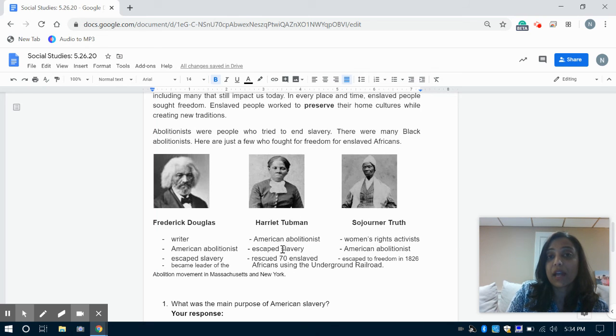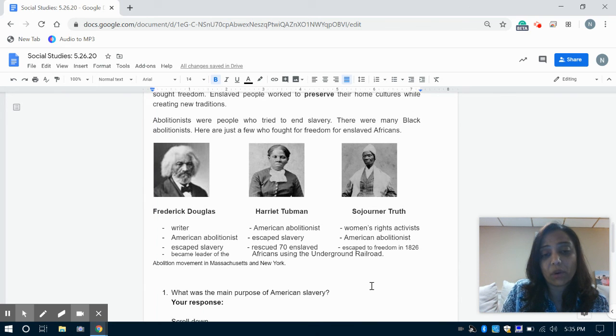Harriet Tubman, another American abolitionist, escaped slavery also, and she rescued about 70 enslaved Africans using the Underground Railroad. And as you know, the Underground Railroad really wasn't a railroad. There were secret passages. Sojourner Truth was a women's rights activist, and she was also an American abolitionist, and she escaped to freedom in 1826. And Harriet Tubman also fought for women's rights too. So they were both known to fight for not just the end of slavery during this time, but also for women's rights. Really, really important.